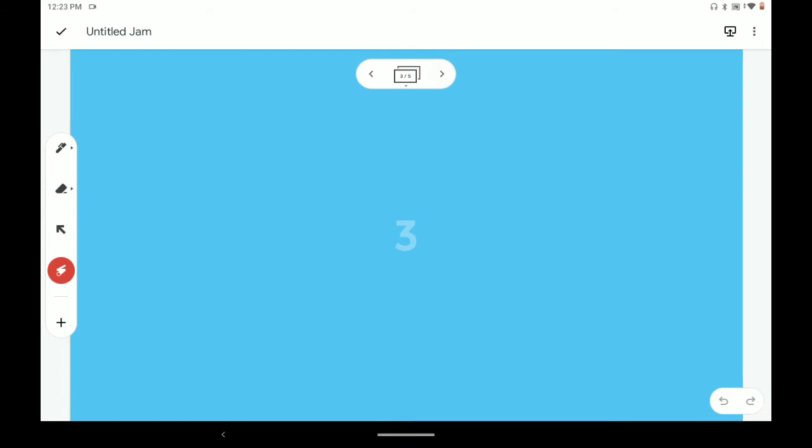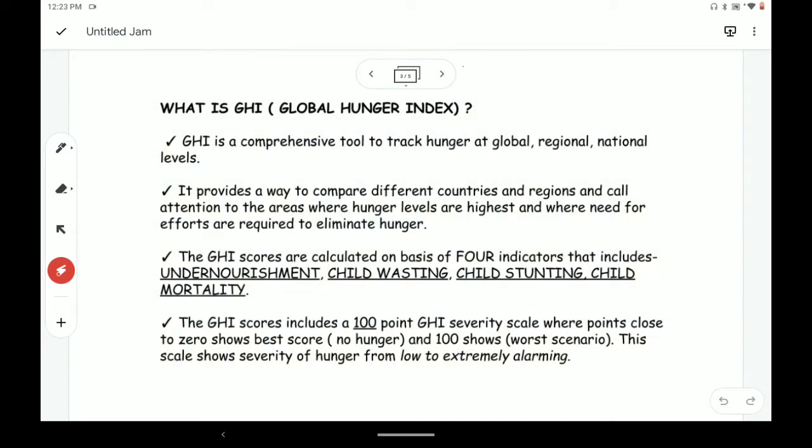So now moving on to the next, what is the Global Hunger Index? Global Hunger Index is a comprehensive tool to track hunger at global, regional, and national level. So GHI is not only released at the national level comparing different nations, but also at the regional level, like South Asia, East Asia, Central Asia, and European countries.